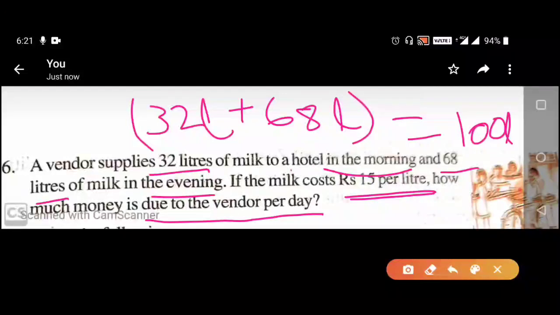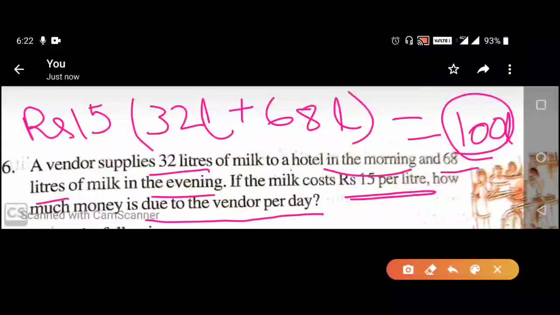Now cost of 1 liter milk is rupees 15. We have to find the cost of 100 liter milk so that we can find how much money is due to the vendor per day. That means how much money will the vendor get per day. So let's see the solution of question number 6 of exercise 2.2.